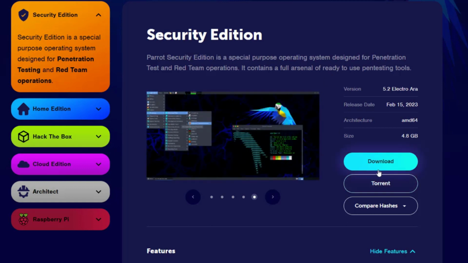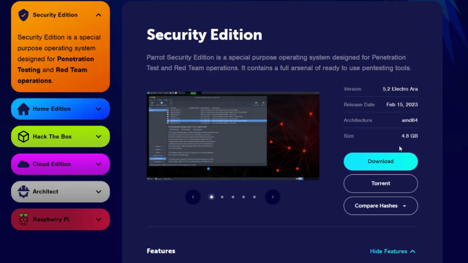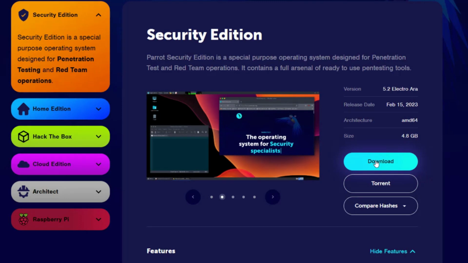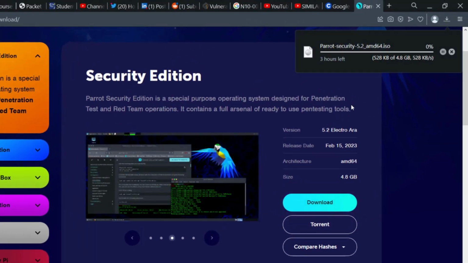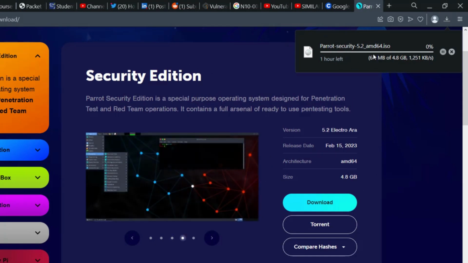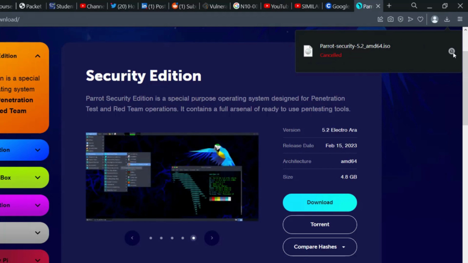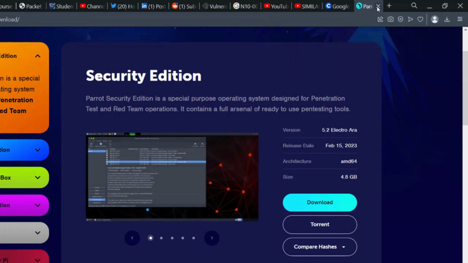Now you can use torrent, so this will give you the torrent file. But you can click on download to download directly, so click on that. As you can see, this has started downloading. I already have the image, so I'm going to cancel this, minimize my browser and go to my image section.